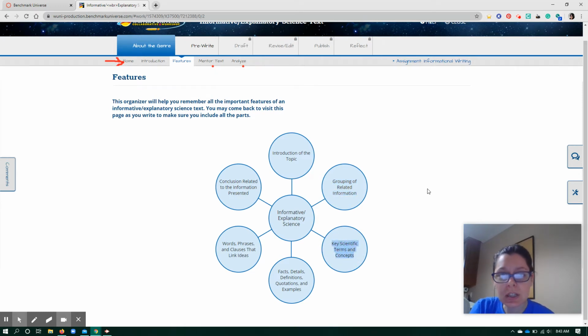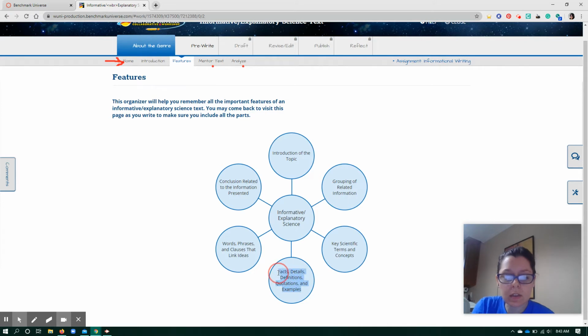Now, especially in science, there are some terms that are very specific to the type of science you are using. So you may need to define a word or a phrase because it is specific to the topic you chose to go over. So going over vocabulary will be helpful here.